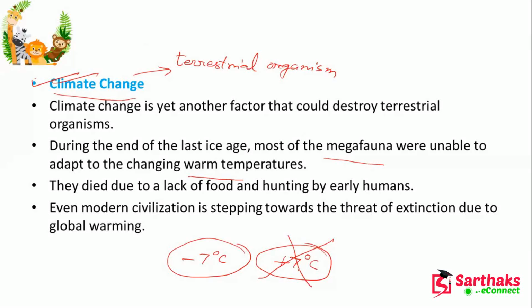So this may be another important point. This may be another point behind the extinction. So they will die, and they died due to the lack of food, hunting by early humans. Even modern civilization is stepping towards the threat of extinction due to global warming. So climatic change, this is a very, very serious problem. The climate, whatever we can see before,